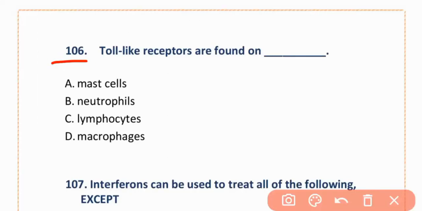MCQs number 106. Toll-like receptors are found on mast cells, neutrophils, lymphocytes, macrophages. The correct option is option D, macrophages.